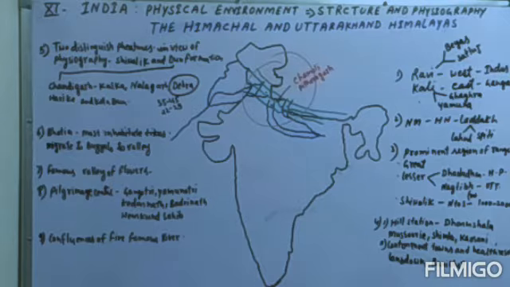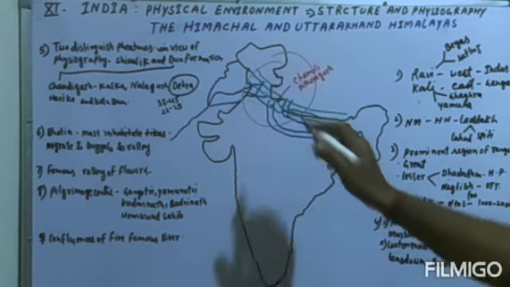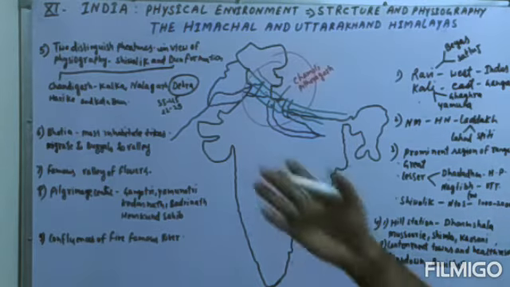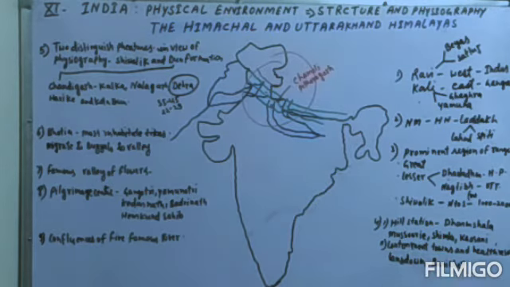And a very important thing about the Shivalik range, which extends from north to south, is that the average height of this Shivalik range is near about 1000 to 2000 meters. That is very important. So hope you understand the extent of the Himachal Himalayas and the Uttarakhand Himalayas.